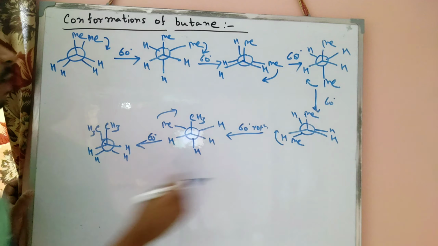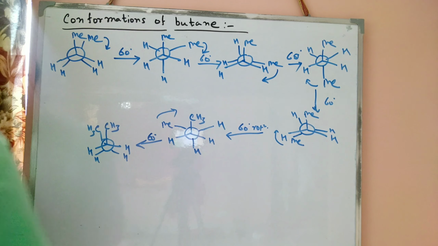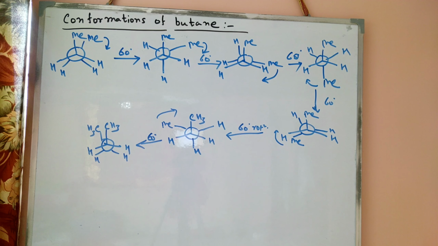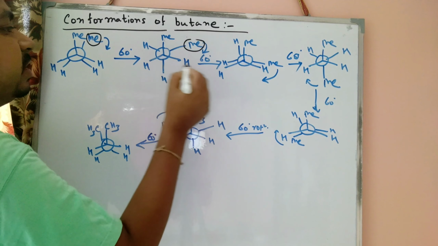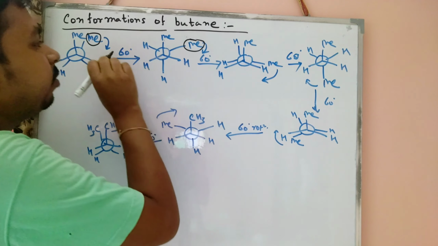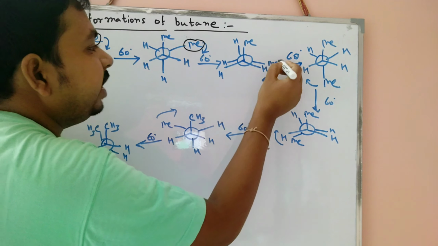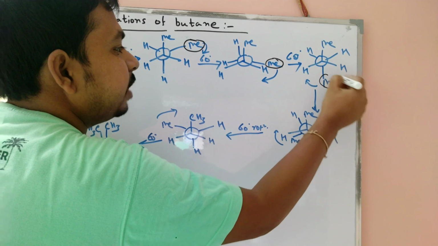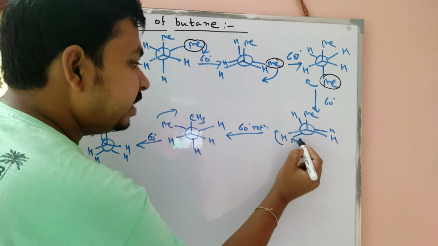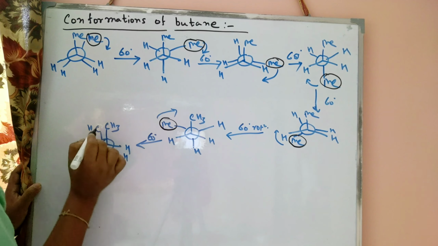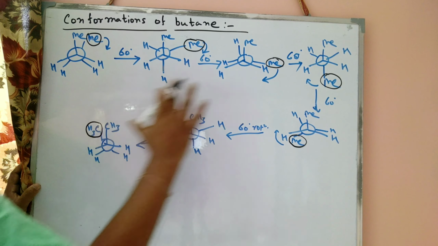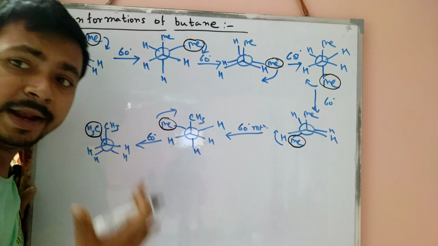So for all conformers we rotate 60 degrees, and in every case the methyl group shifts by the 60-degree rotation. This methyl comes here, this methyl comes here, and then this methyl comes here, this methyl is present here. So we can easily say what the energy graph looks like.